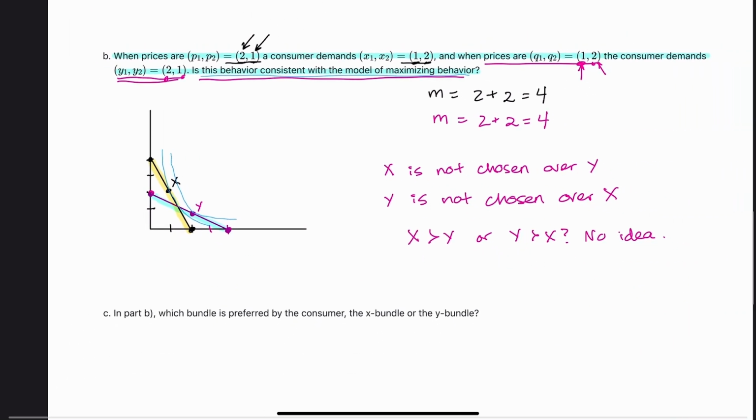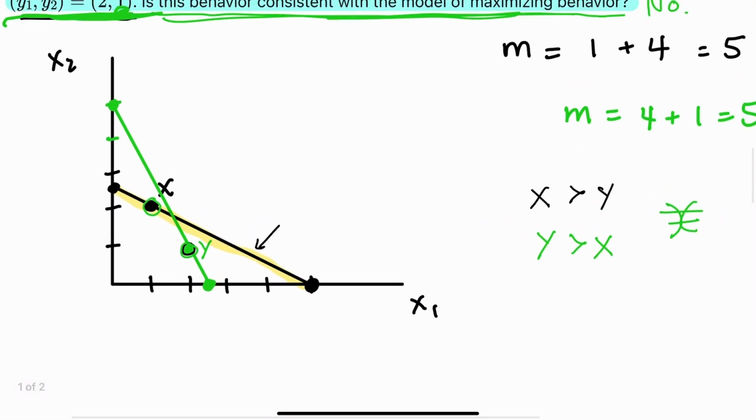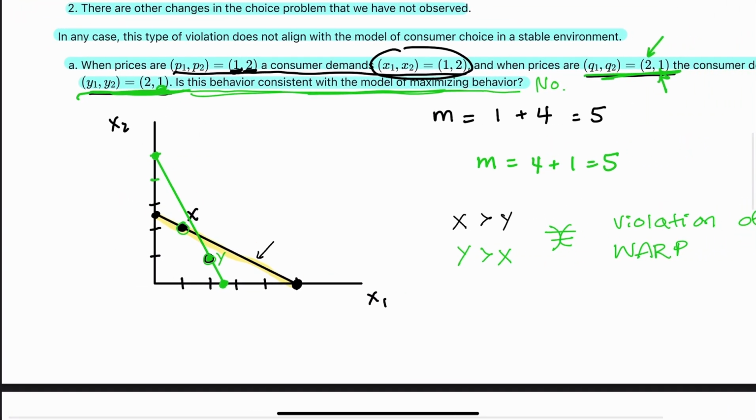Versus, I'm curious, would we be able to draw indifference curves where X is preferred to Y and Y is preferred to X? Certainly not. So the indifference curve where X is preferred to Y would look like this. But then the indifference curve where Y is then preferred to X would look like that, which creates, if you can see that there, indifference curves that cross. That's one of the first things that we learned about indifference curves, that they cannot cross.